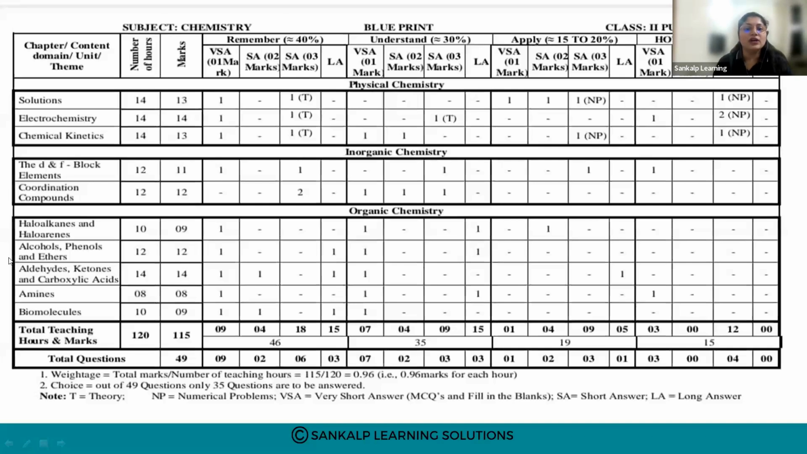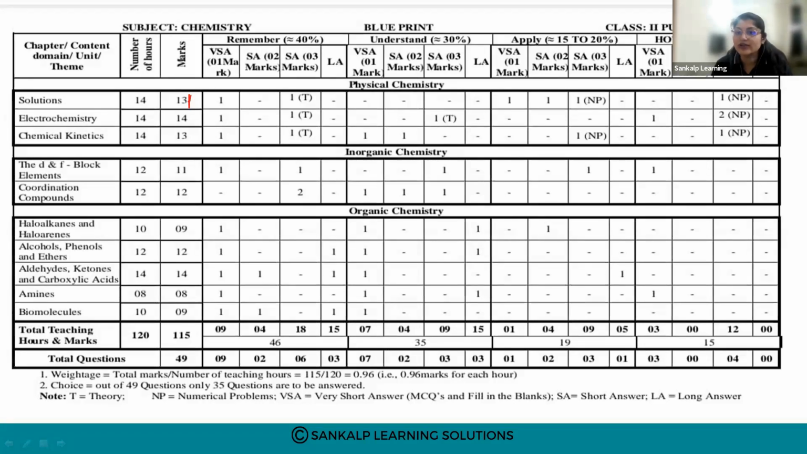So which are the important chapters? Now there are 10 chapters. Previously you had 16 chapters, right? So 6 chapters have been deleted, and the number of marks allotted for each chapter has been increased now. For the solutions chapter, the number of marks allotted is 13.